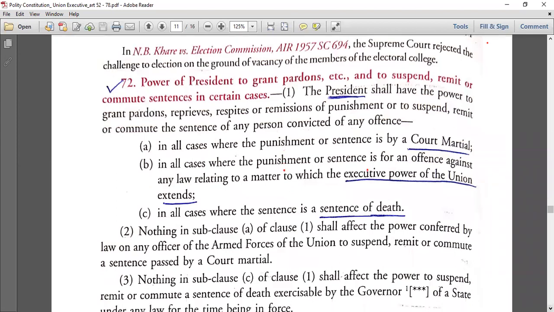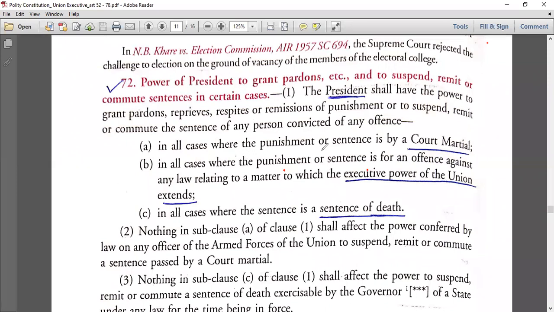Now, power of president to grant pardons and to suspend, remit, commute sentence in certain cases. Very much important here, you have to be very careful. I'll tell you in a very easy way. See, the president shall have the power to grant pardon, reprieves, respite, remission. We'll tell the meaning, it is mentioned after this PDF. So he has the power to grant pardon, reprieve, respite, remissions of punishment, or to suspend, remit, or commute the sentence of any person convicted of any offense.